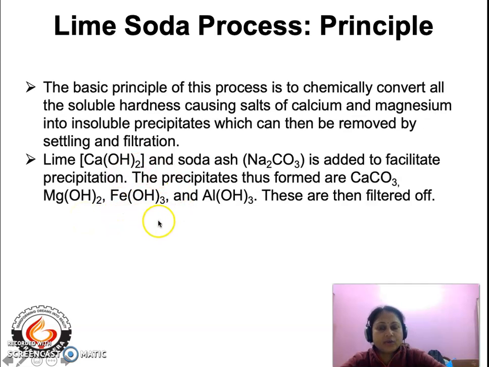Now, ferric hydroxide and aluminium hydroxide. If the hard water contains ferrous or ferric salts or aluminium salts, then by the addition of lime and soda ash, the precipitates formed are ferric hydroxide and aluminium hydroxide. Once the precipitates are formed, they are easily removed from the water by simple filtration.